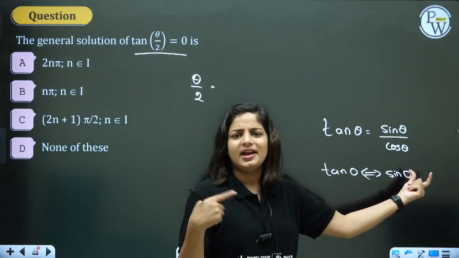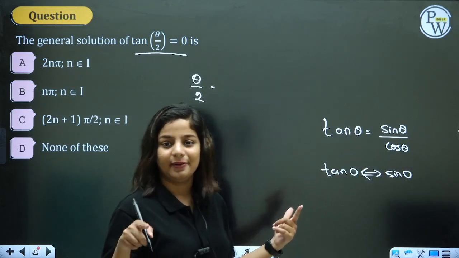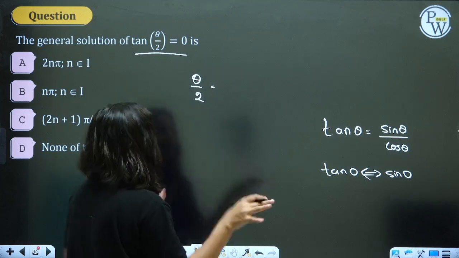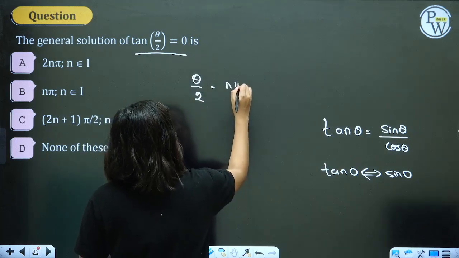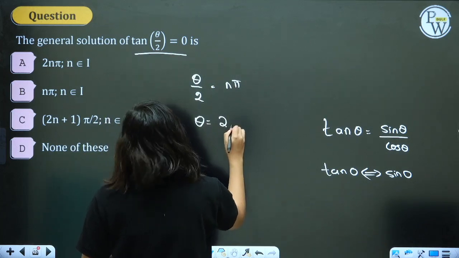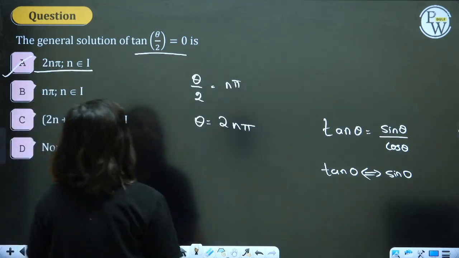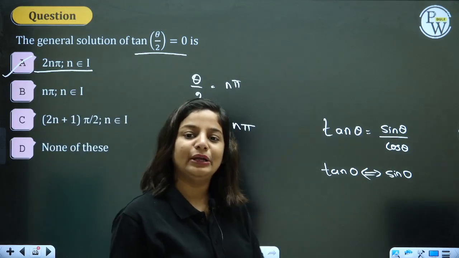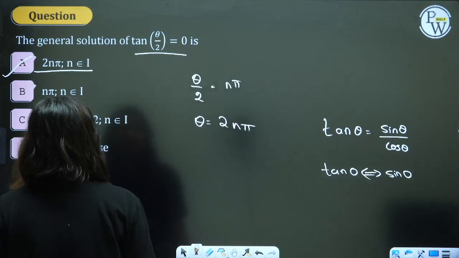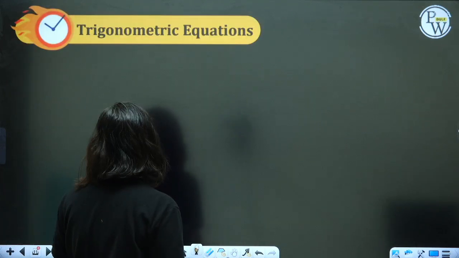So when is your sine 0? Sine is 0 at all the even multiples, n pi. Sine is 0 at n pi. We have now by hearted it. So tan is 0 at n pi. Theta by 2 is equal to n pi. Theta is equal to 2n pi. Theta will be equal to 2n pi is the answer. Are you able to understand? Great. Very easy question, ma'am.